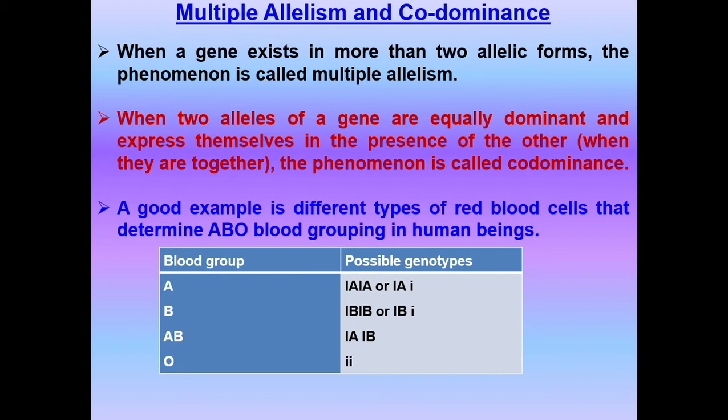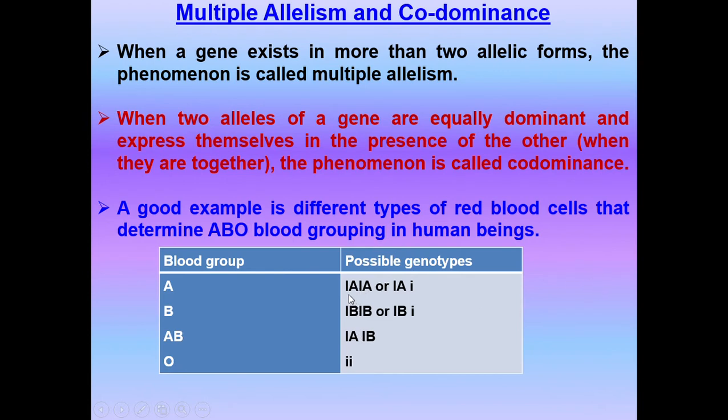So we'll take a classic example here, that is human blood grouping. Children, last year in human physiology, in the blood circulation chapter, you dealt with the blood groups, isn't it? So there are four blood groups, A, B, AB, and O. When the two alleles of a gene are equally dominant and express themselves, that is called codominance, and this you can see in the AB blood group. There are three alleles for this blood group inheritance in human beings, that is IA, IB, and small i, which is also called IO. Three alleles are there, so that is multiple allelism.